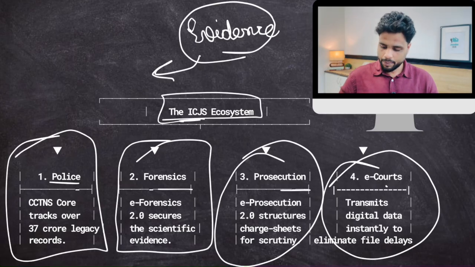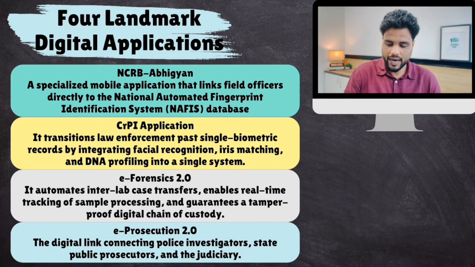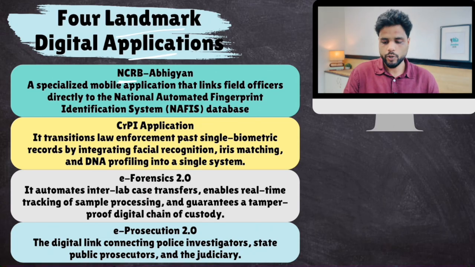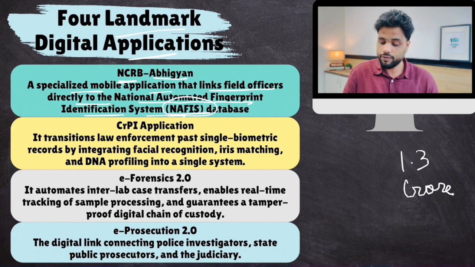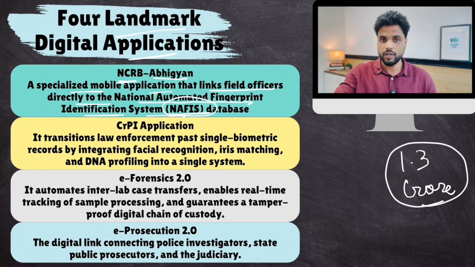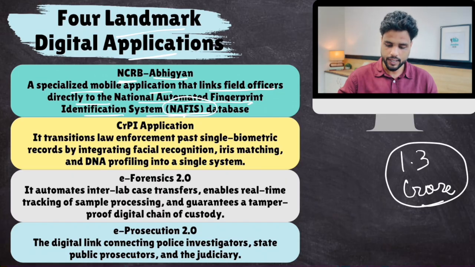Now, what are the applications that have been launched? 4 landmark digital applications have been launched. Number 1, National Crime Records Bureau Abhigyan. It is a specialized mobile app that links field officers directly to the National Automated Fingerprint Identification System. Now, this NAFIS database contains 1.3 crore fingerprints of suspected people. So whenever police are conducting investigations in the field, they have this mobile app to check the fingerprints on the spot, online.